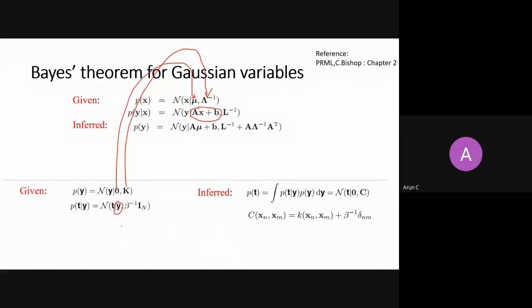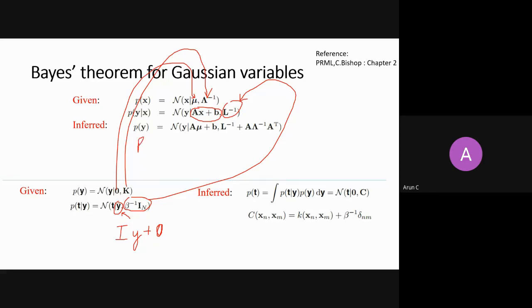So it means my A is identity here. Then I multiply y plus b, and b is also 0 here, a 0 vector. Then I will get y from this, right? And my L inverse is nothing but beta inverse I. So then I want to find out the probability of t.